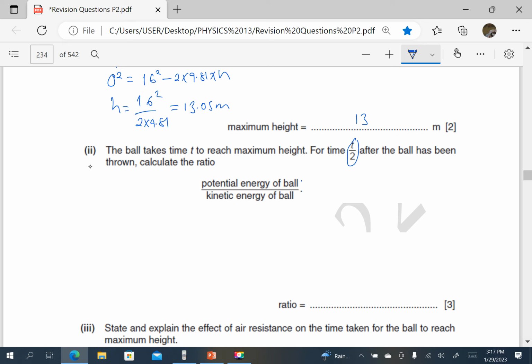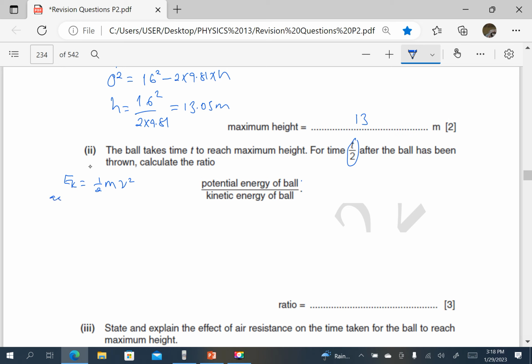We know that at a half t, the speed must have reduced to half its original value. So the initial kinetic energy was a half mv squared, and remember this v was 16.